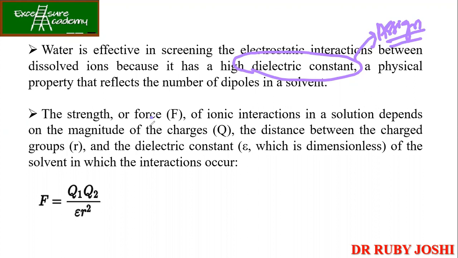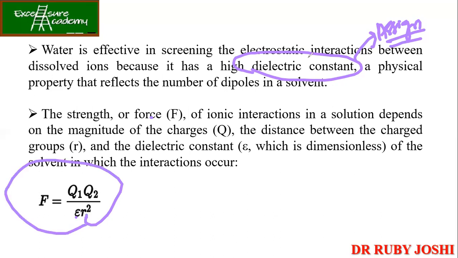So the strength or the force of the ionic interactions in solution depends on the magnitude of the charges, the distance between the charged molecules, and the dielectric constant. This is given as F = Q1 Q2 / (epsilon r squared), where Q1 and Q2 are the magnitudes of the charges, epsilon is the dielectric constant, and r is the distance between the charges. So this is your formula. Okay.